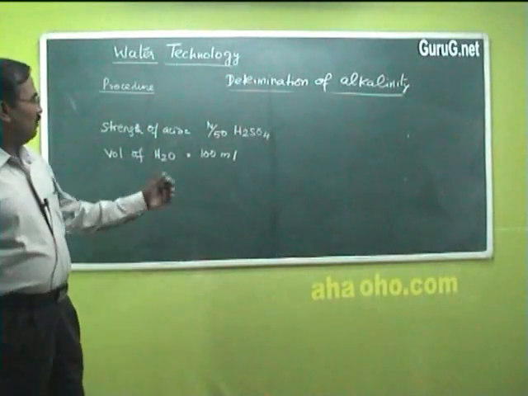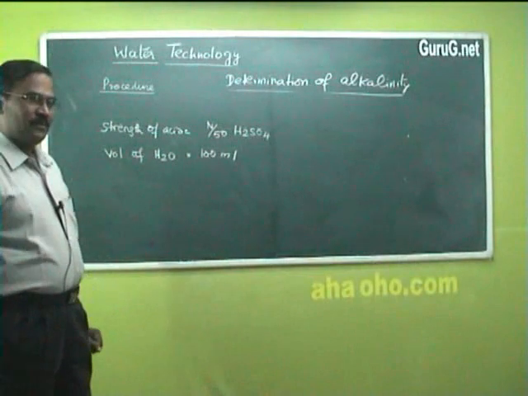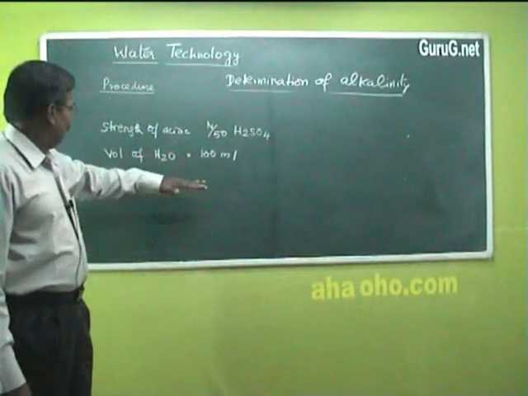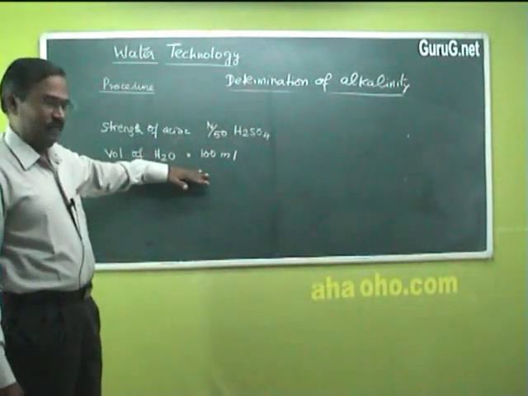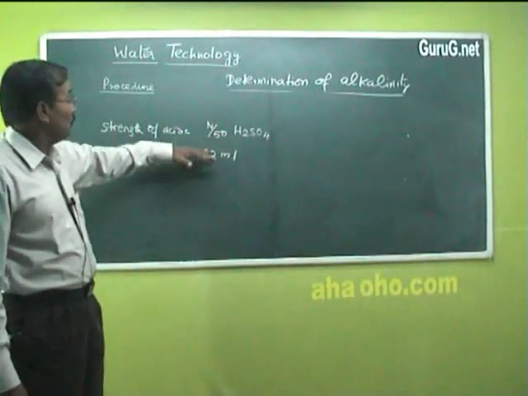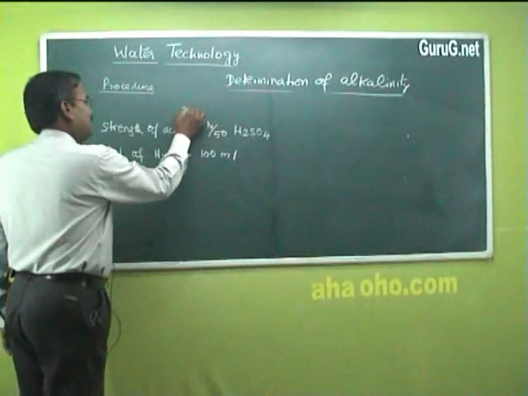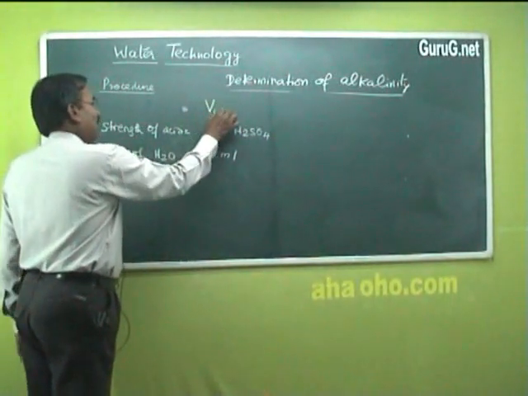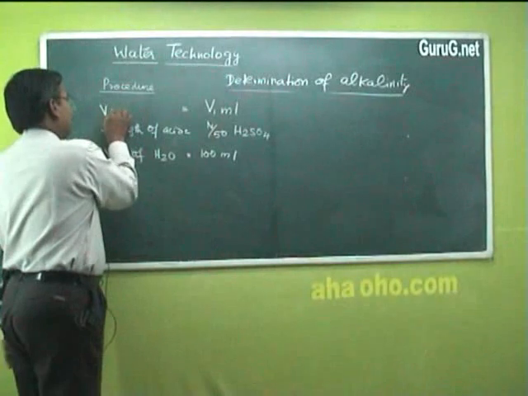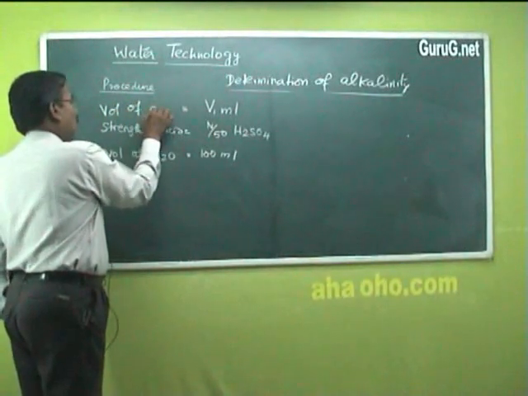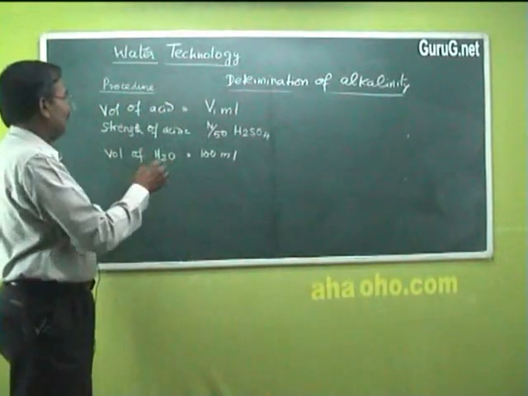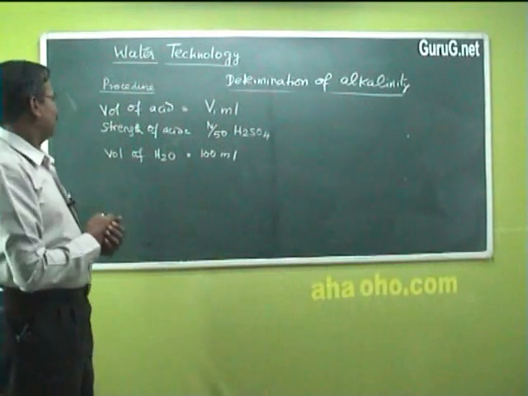On titrating 100 ml of water in a conical flask, by adding phenolphthalein indicator, using this acid, the volume of acid consumed is V1 ml.